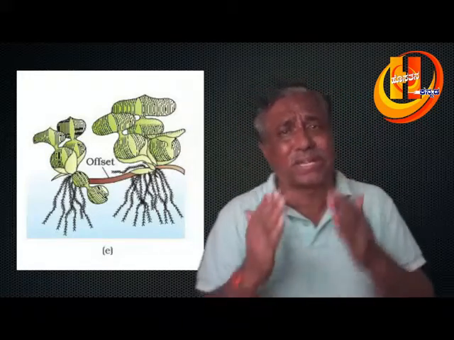Sexual reproduction is an elaborate, slow, complex process. During sexual reproduction, gamete formation takes place and fusion of gametes also takes place. If it takes place inside the body, it is called internal fertilization. It takes place in animals such as reptiles, aves, mammals. In the majority of plants also there is internal fertilization.